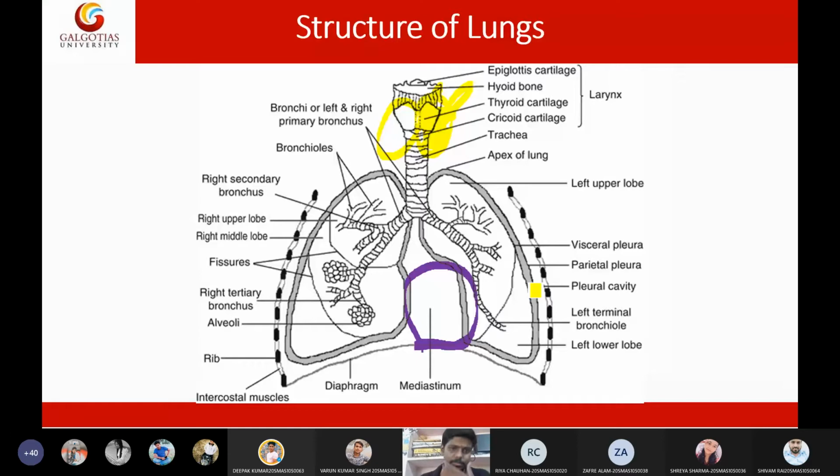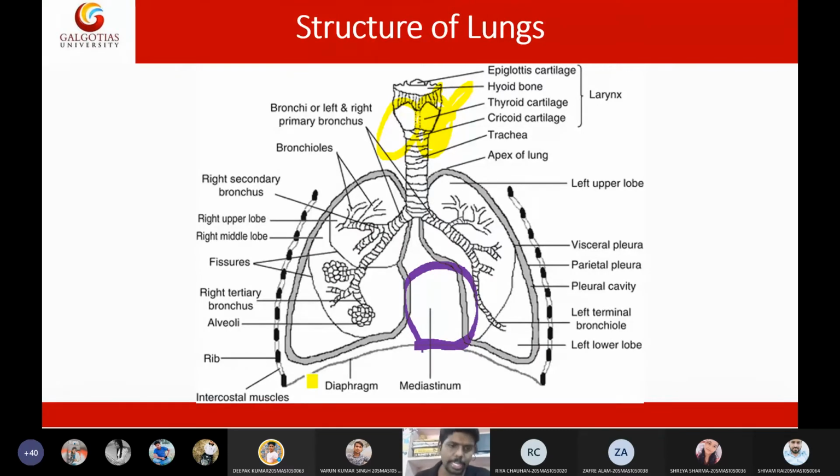Then you have the lobes. Right lung has 3 lobes, whereas the left lung has 2 lobes. In the right lung, the lobes are divided by fissures. Because of these fissures, the right lung has been divided into right upper lobe, right middle lobe, and right lower lobe. Whereas on the left side we have the left upper lobe and the left lower lobe.